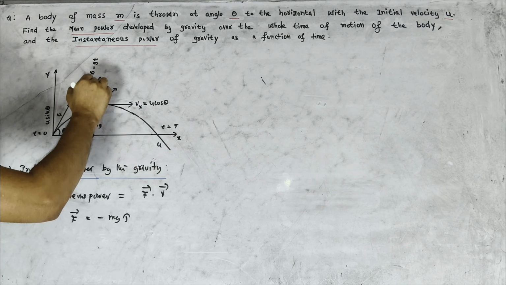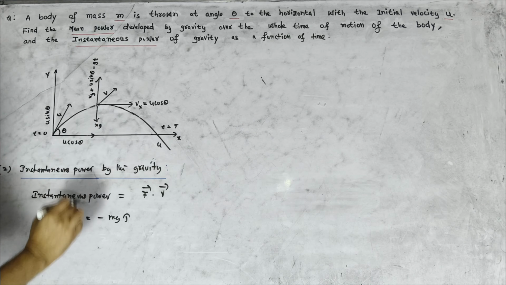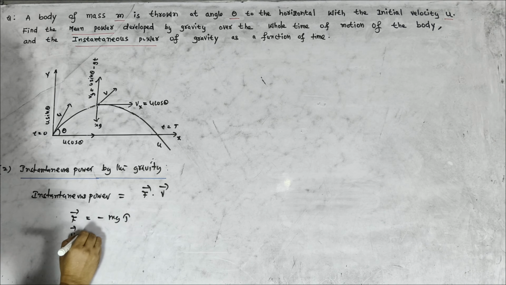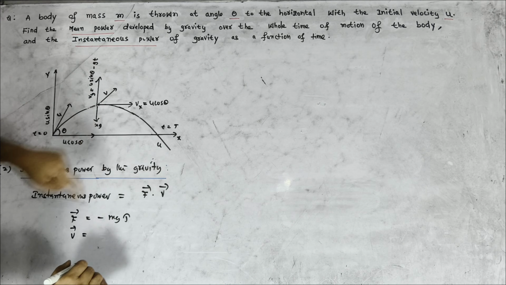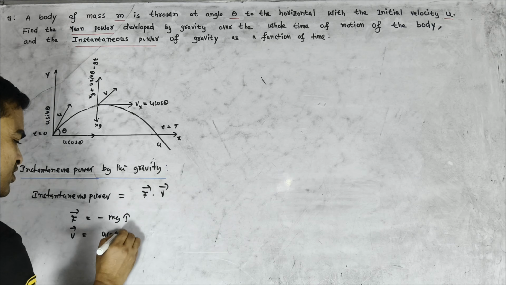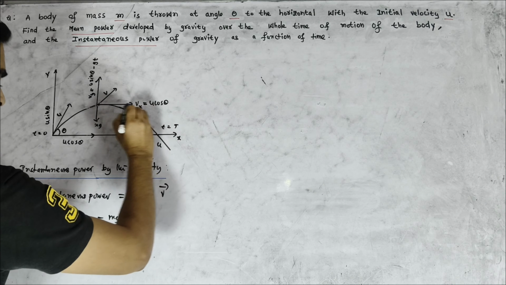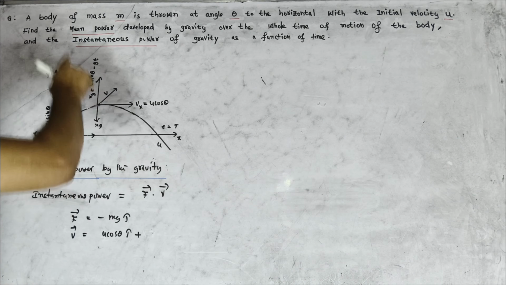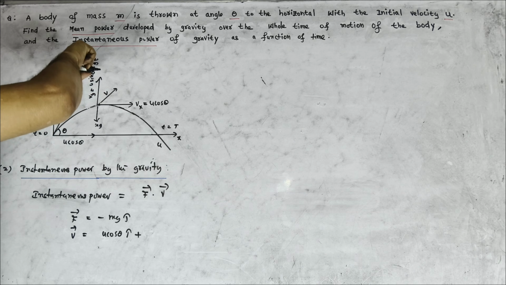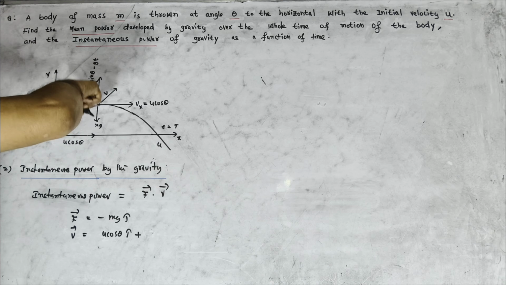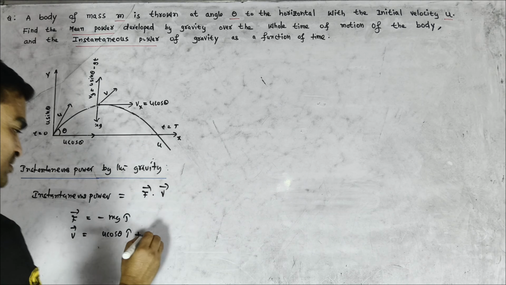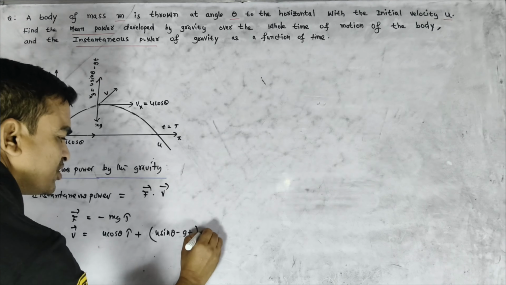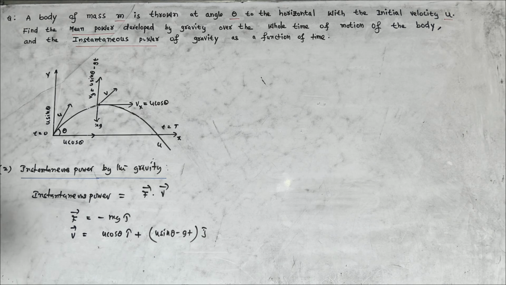It means the weight of the body is acting along the minus y-axis, so I have written minus mg j cap. Then the final velocity is the velocity along the x-axis, u cos theta i cap, because it is acting along the plus x-axis, plus the final velocity along the y-axis, u sin theta minus gt j cap, because it is acting along the plus y-axis.